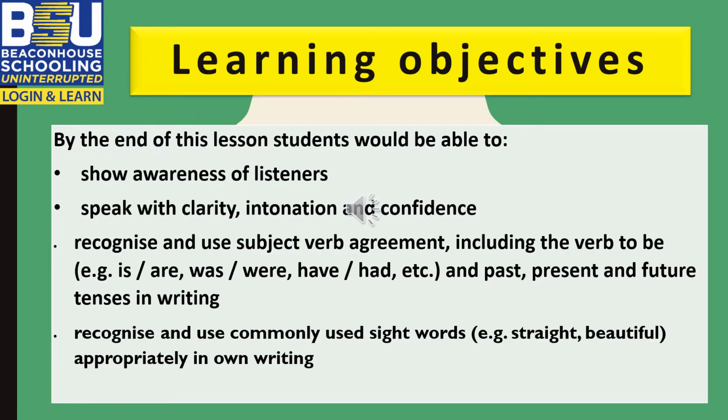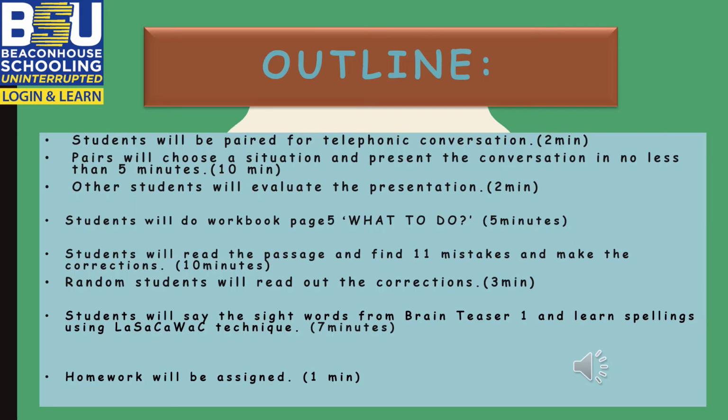The learning objectives of this lesson are that by the end of this lesson, my students will be able to show awareness of listeners, speak with clarity, intonation and confidence, recognize and use subject-verb agreement including the verb to be and its various forms like is, are, was, were, have, had, etc., and past, present and future tenses in writing. The last objective is they will be able to recognize and use commonly used sight words, for example, straight, beautiful, appropriately in their own writing.